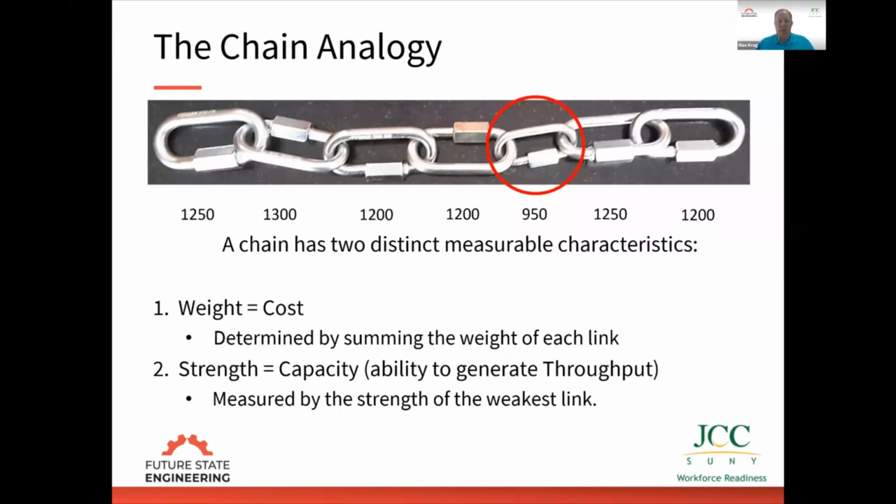Take a look at your own organization and your metrics, and understand how many metrics you have focused on cost reduction, and how many focused on strengthening the organization in terms of its ability to generate value added. That's the goal of operational excellence: strengthen the chain to generate value added at a faster rate.